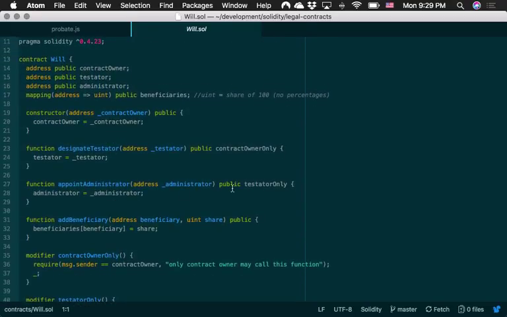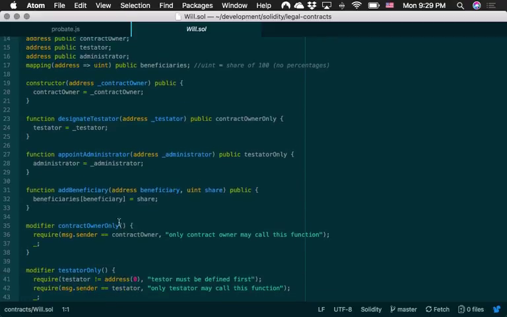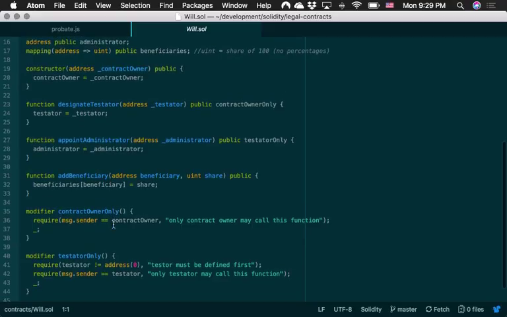And here, this is kind of interesting, I think, to mention. Two things. One is it uses modifiers to control access to the functions. Modifiers say maybe only the contract owner can designate the testator. Only the testator can appoint an administrator. And shoot, I don't have a modifier here on add beneficiary, so that's something I'll have to do, obviously.